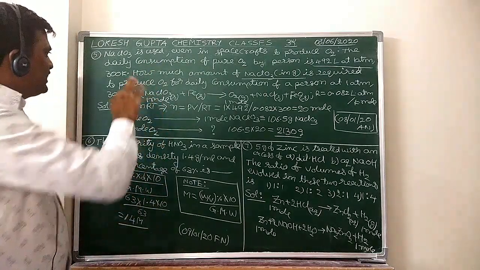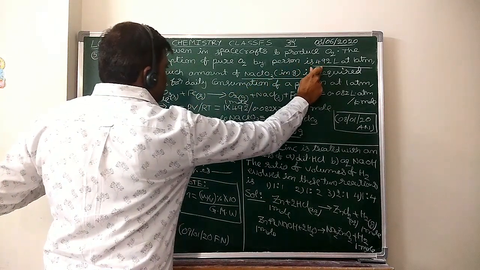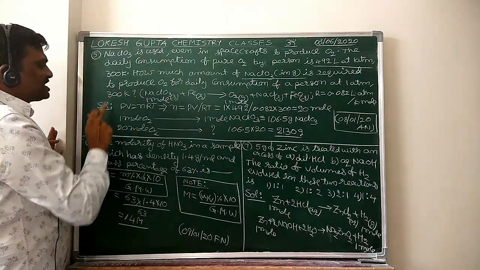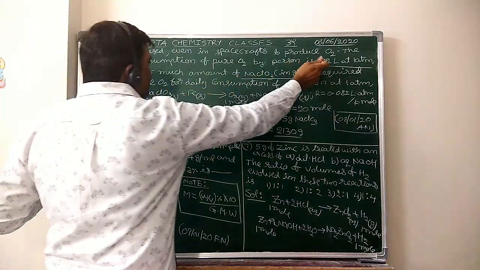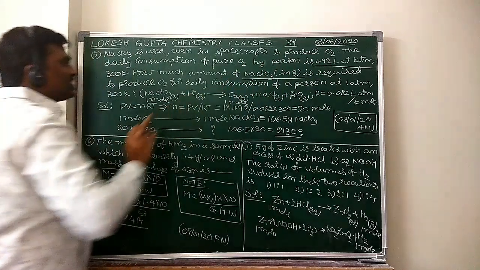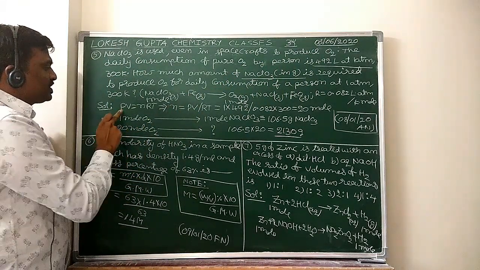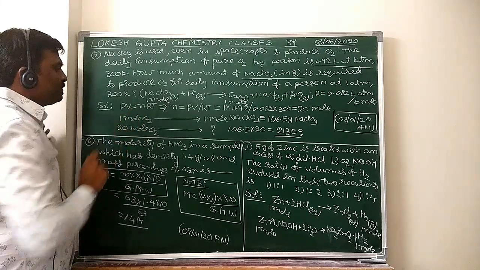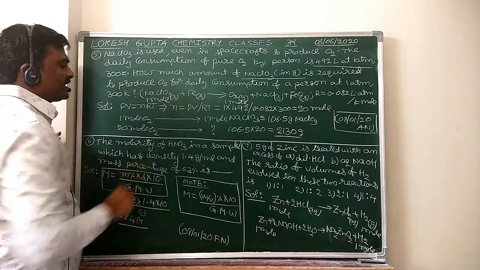First, per 1 day, that person consumes this much volume of oxygen gas, so first you find the number of moles of that oxygen gas. Temperature, pressure, volume are given. Now how to find the number of moles? Ideal gas equation. PV equals nRT. Now n equals PV by RT.